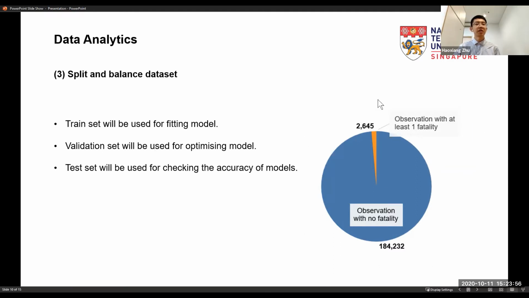And as we can see from the pie plot, the percentage of observations with at least one fatality is just less than 1% of the total observations. So our data set is very imbalanced, and we need to balance both the train set and the validation set. But I did not balance the test set, so that the test set could reflect real circumstances.